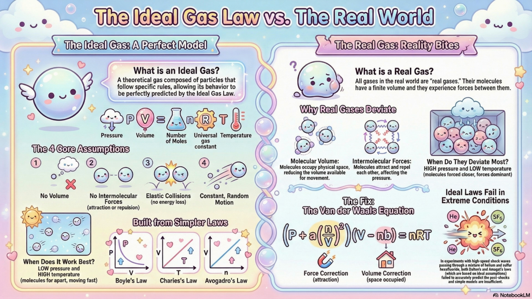Which is thermodynamic equilibrium. They assume that after the shock passes, everything just instantly settles into a new, stable state. And a violent shock wave, especially in a mixture this unequal, completely shatters that assumption. So if those equilibrium models are out, we have to look deeper. This is where the kinetic molecular theory comes in, right? To explain the failure. Yes, KMT gives us the concept of relaxation time. Let's call it tau. It's the time a system needs to return to statistical equilibrium after it's been disturbed.